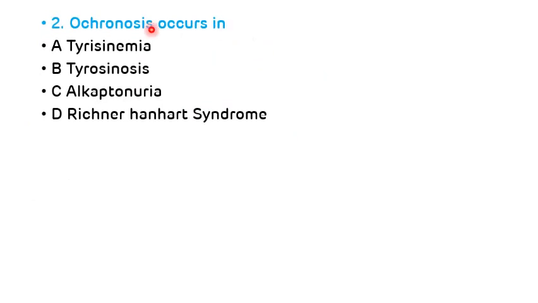The second question: ochronosis occurs in A. Tyrosinemia, B. Tyrosinosis, C. Alkaptonuria, and D. Richner-Hanhart syndrome. So we have already seen that there is a deposition of alkapton bodies in sclera, cheek, nose, and ear, and that all together is known as ochronosis, and that particularly occurs in case of alkaptonuria. So the answer is C.